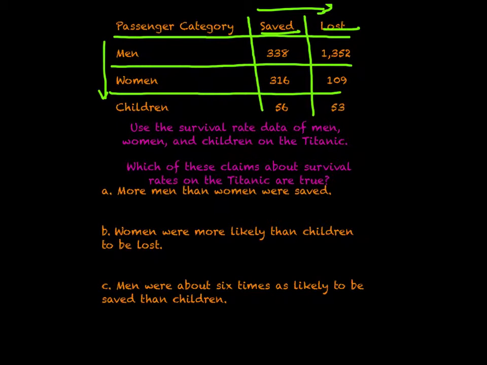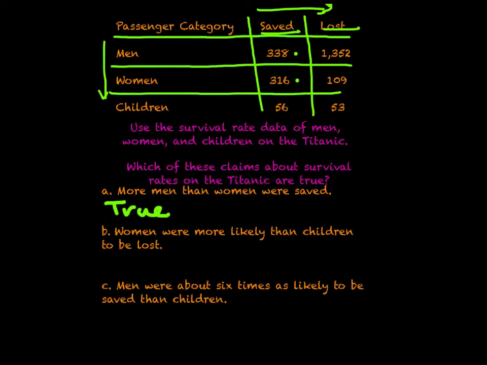When I first look at these numbers, we have 338 men and 316 women. So we technically could say true to this statement. But then the question is really, were there more men than women saved? Well, when we are looking at the numbers, yes, more men than women were saved. But we can also look at this in terms of percentage.